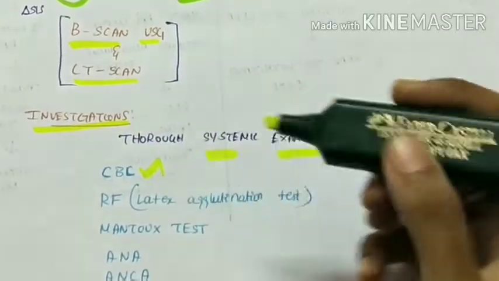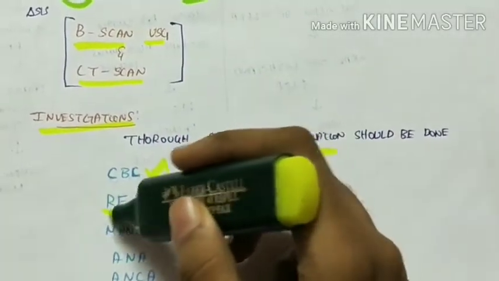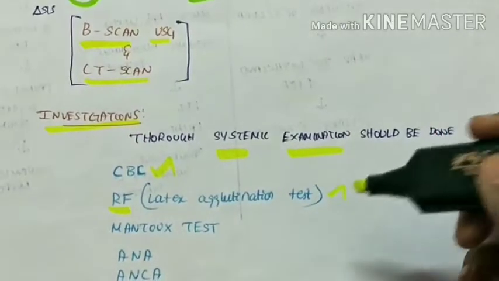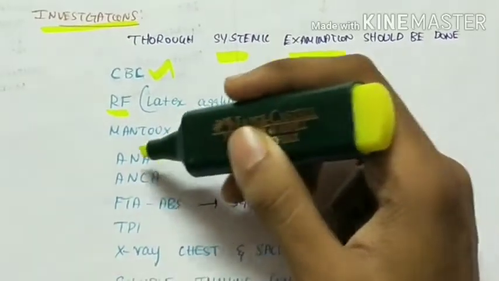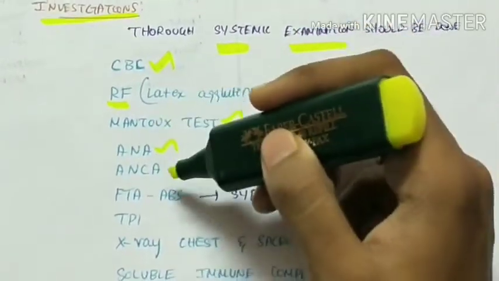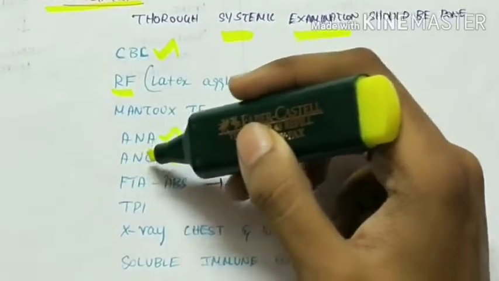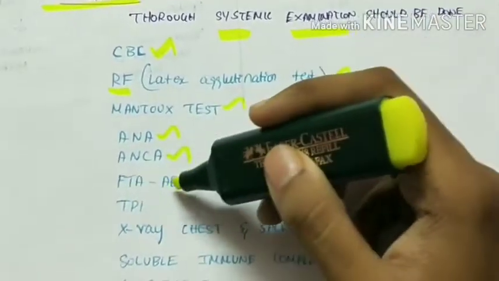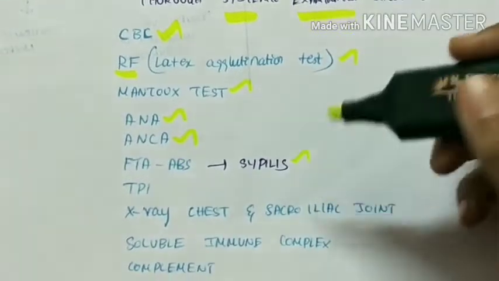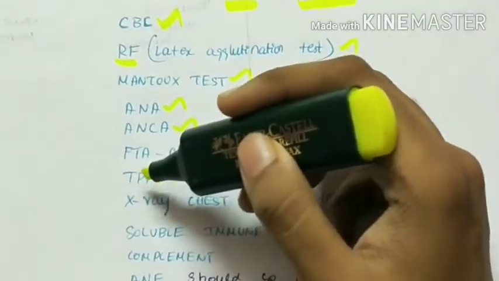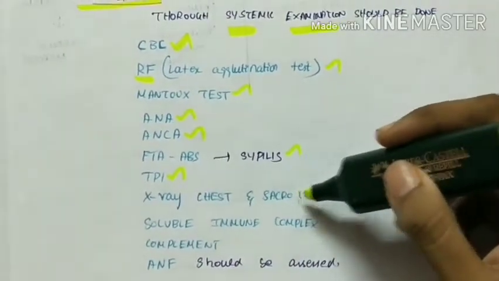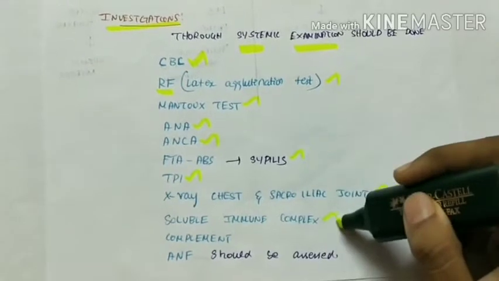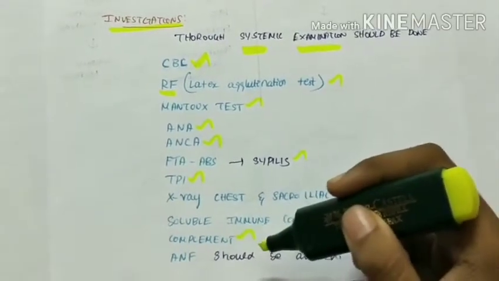So the investigations include complete blood count, RF rheumatoid factor test using latex agglutination test, Mantoux test for TB, and detection of ANA antibodies, detection of ANCA, anti-neutrophilic cytoplasmic antibodies, FTA-ABS to rule out syphilis, TPI, Treponema pallidum immunochromatography, then X-ray chest and X-ray of sacroiliac joint, immune complex, complement fixation test, and ANF should be assessed.